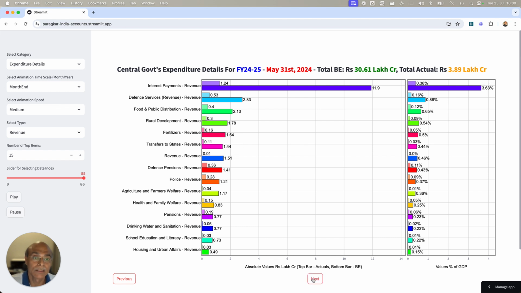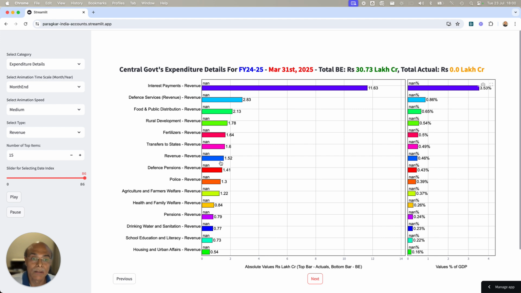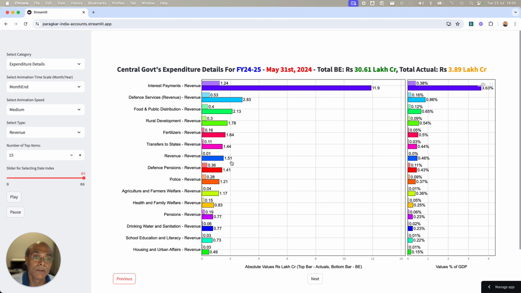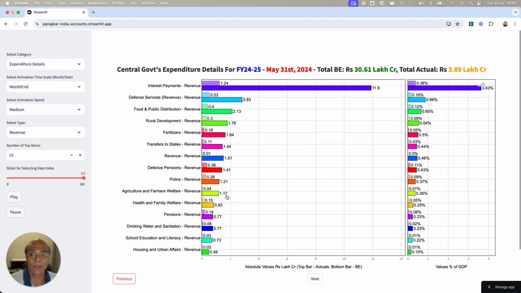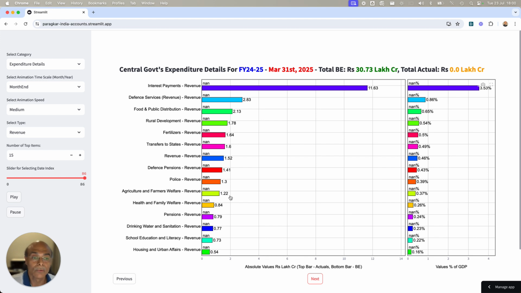Fertilizer, if you see, 1.64 lakh crores, again the same. Revenue in the Department of Economic Affairs, there has been a slight change here. You see, 1.52 lakh crores became 1.51 lakh crores. Defense pension, no change. Police, agriculture, and let's look at agriculture. Yeah, agriculture, see, 1.17 lakh crores has been increased to 1.22 lakh crores.